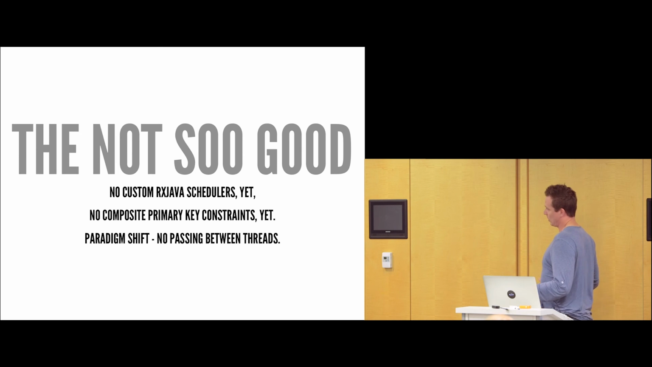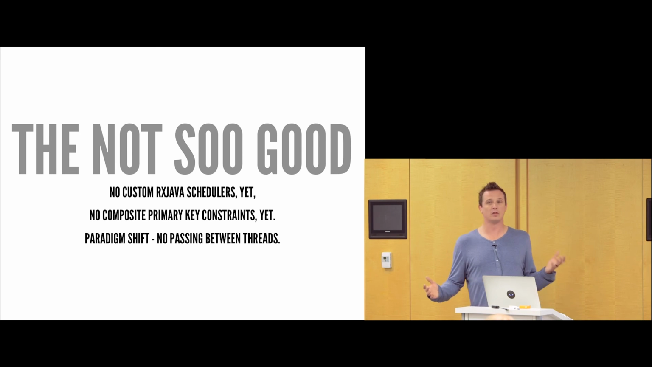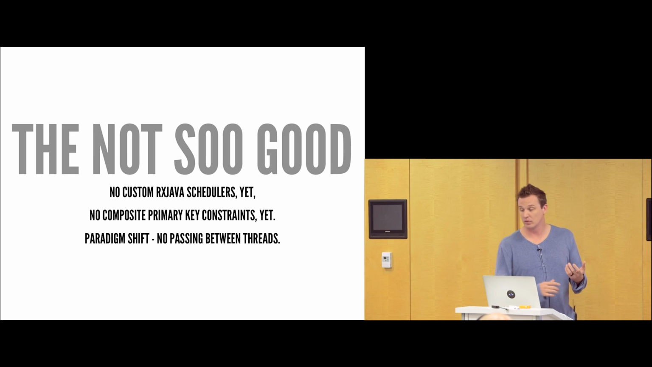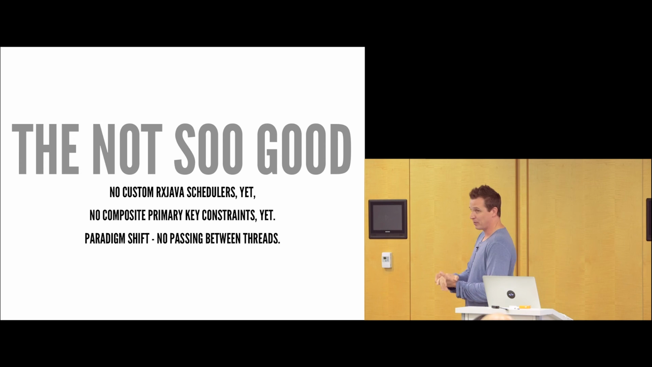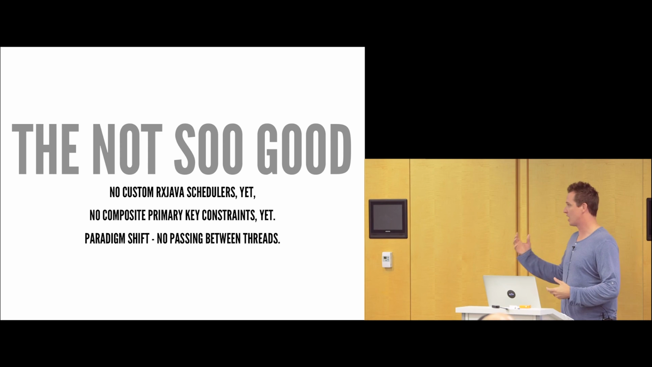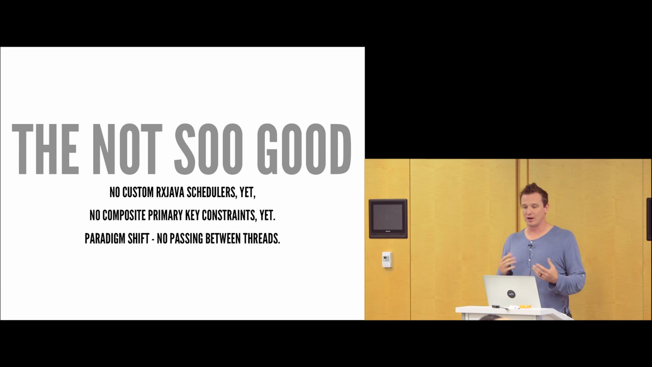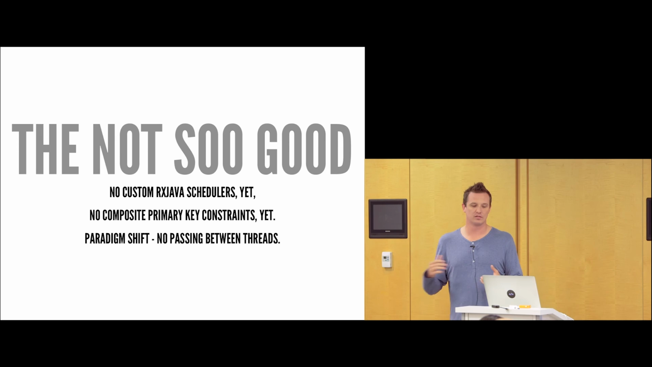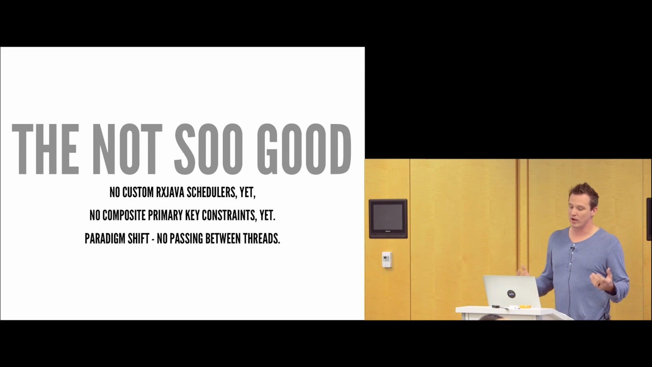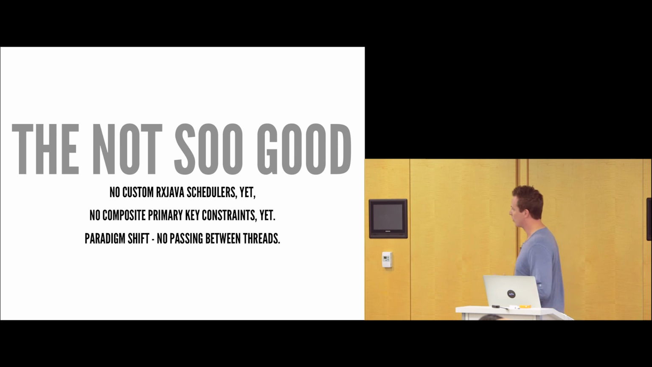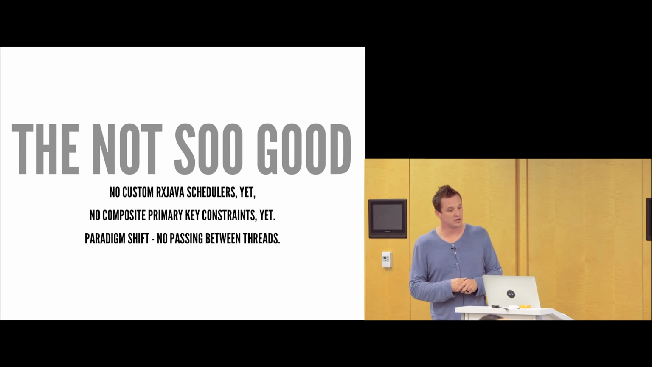Everything sounds good, and it's puppy dogs and ice cream and rainbows, but there's always some problems along the way. Here's the not so good. There's no custom Java schedulers yet. It's a complete paradigm shift for most people that want to get into Realm because you're not passing objects across threads. So you need to be aware of how to do that, what you're going to run into. You're going to run into weird situations that you're not used to solving because you're used to passing these objects across threads. So it does take a little bit of a paradigm shift for you to get over to that Realm way of thinking. And there's also no composite primary key constraints just yet.